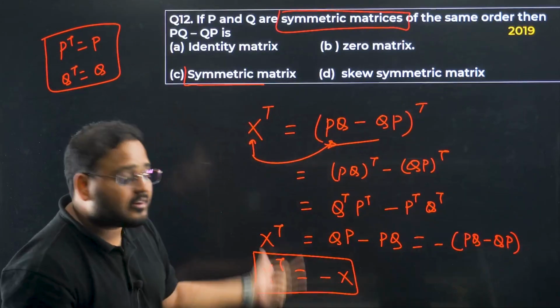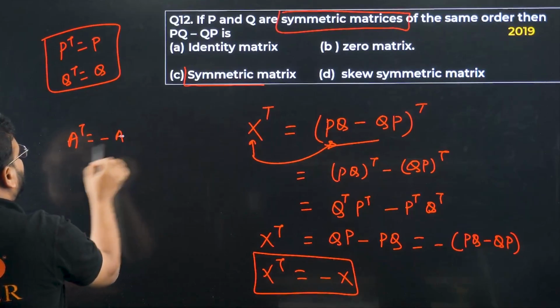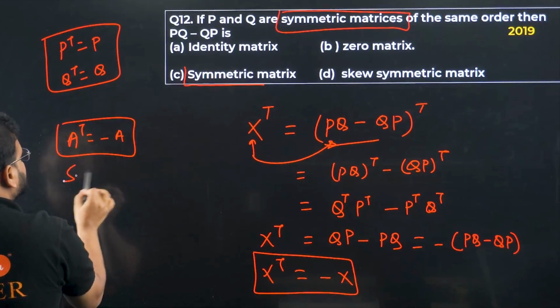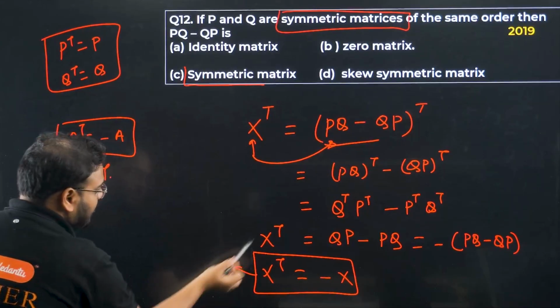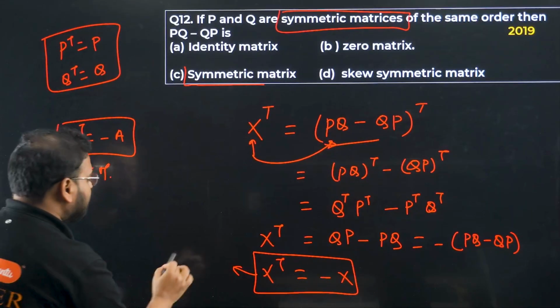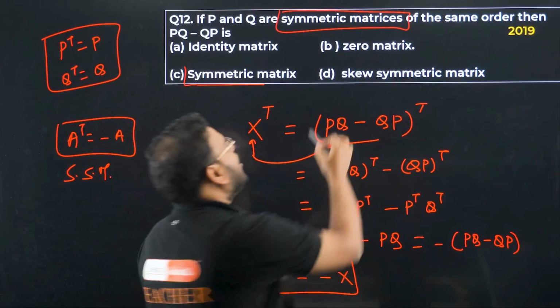So when I get the transpose of any matrix, A transpose is coming out as minus A. It means what? It means skew symmetric matrix. So in the same way over here also, X, or basically what is given to you, PQ minus QP will be a skew symmetric matrix. Answer is option D.